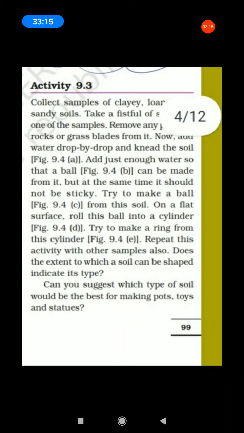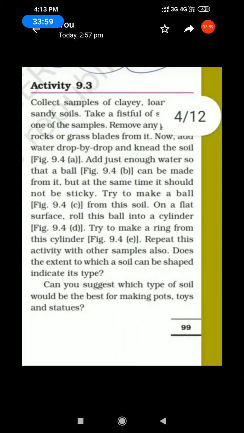Next, activity 9.3. Listen. All of you see your book. Collect samples of clay, loamy and sandy soils. What are the types of soil? Clay soil, loamy soil and sandy soil. Take a fistful of soil from one of the samples. Remove any pebbles, rocks or grass blades from it. Now add water drop by drop and knead the soil.